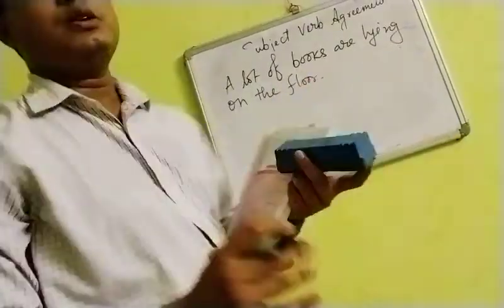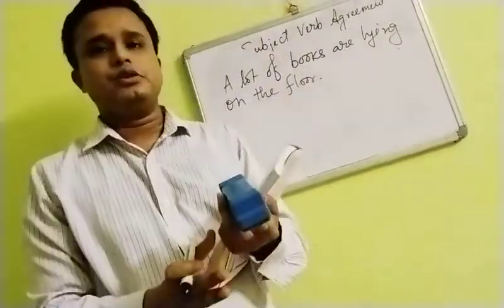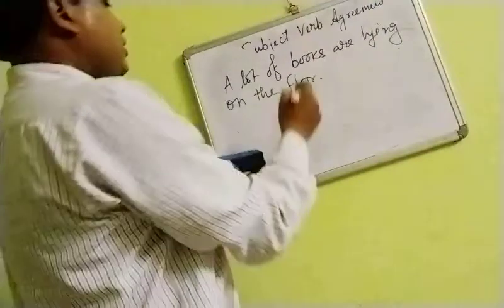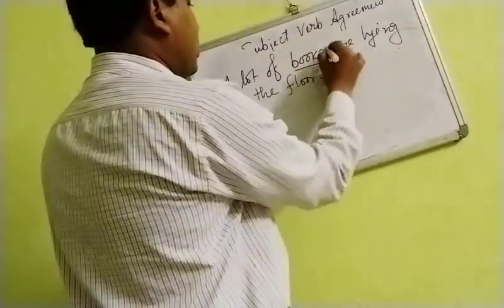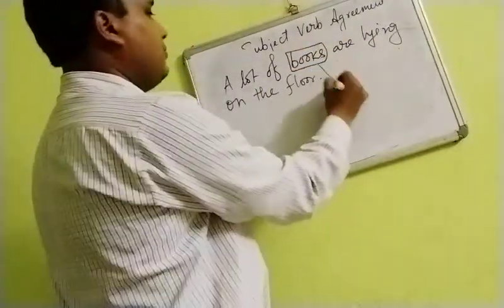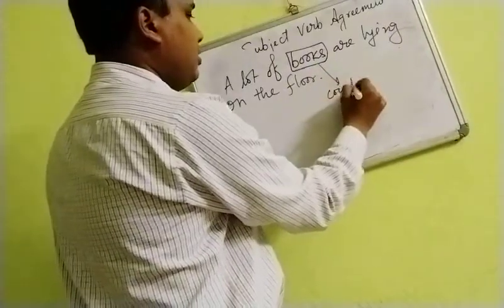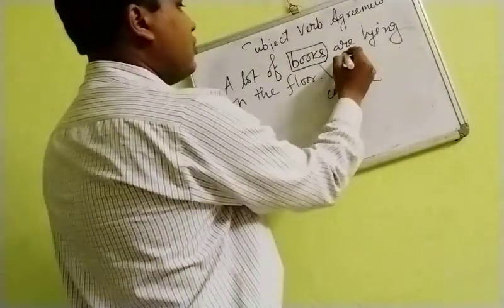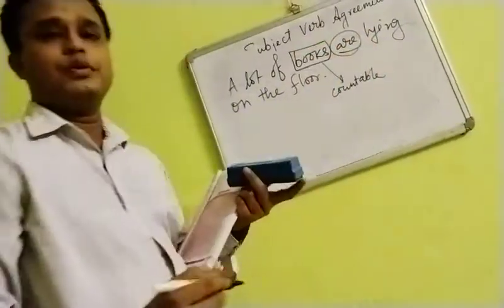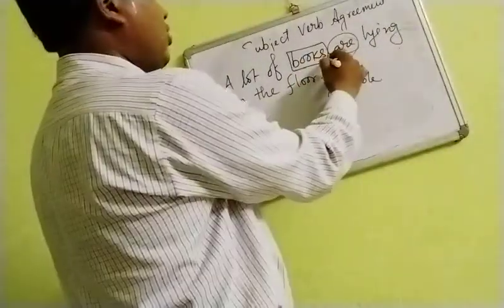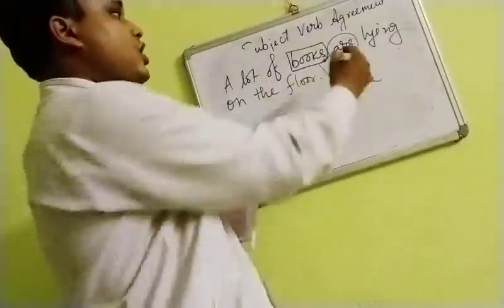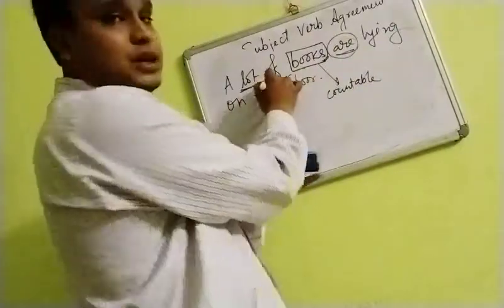Here you will see one rule which is not written in your book: when this one is countable, then we will be using a plural verb here. When this one is countable, and also if that is in plural. So here you can see where lot is being used.